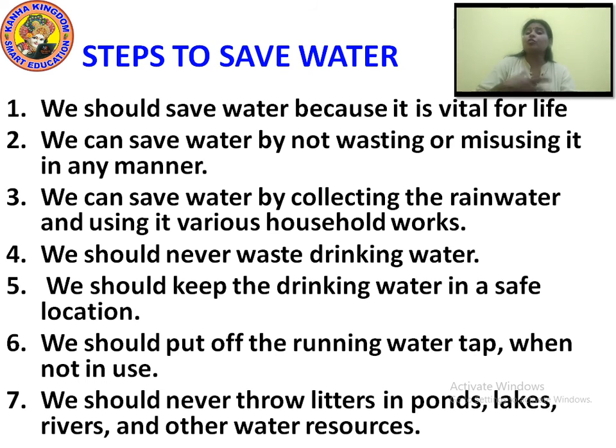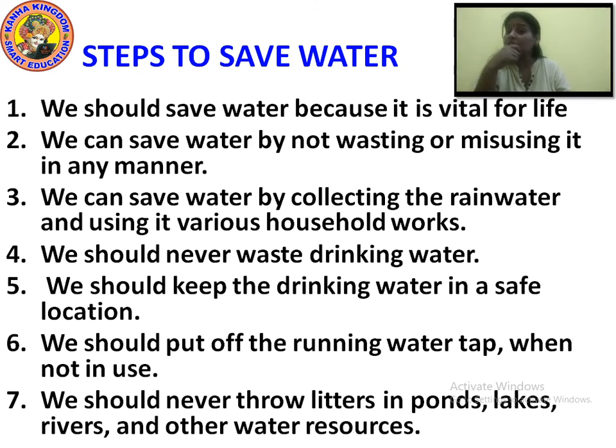Now, what should we do while saving water? We should not wash our clothes very rarely. We should wash the clothes when they are in a huge collection, all at one time. Okay, we should take a shower on a daily basis, but we should take the shower in a short duration, very little time.